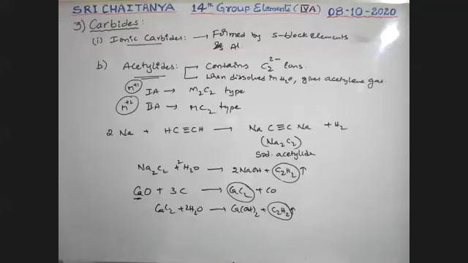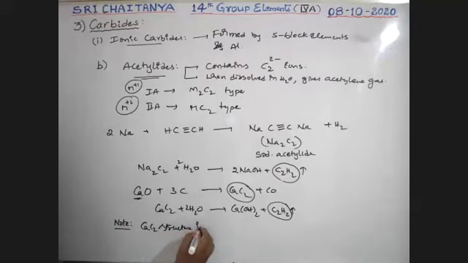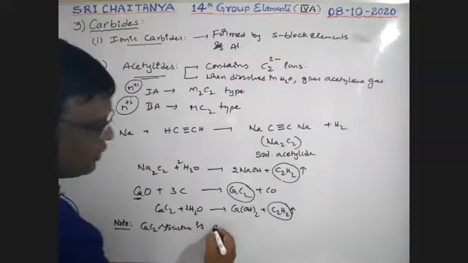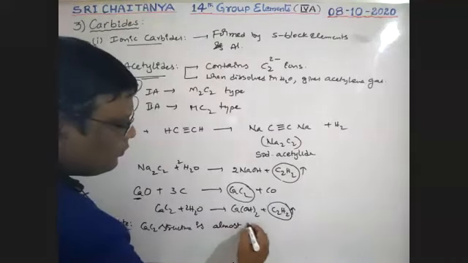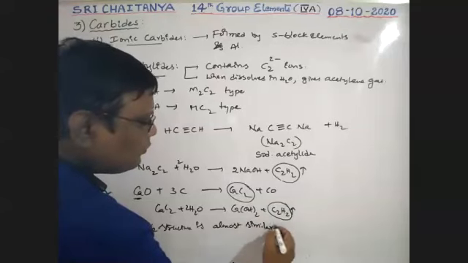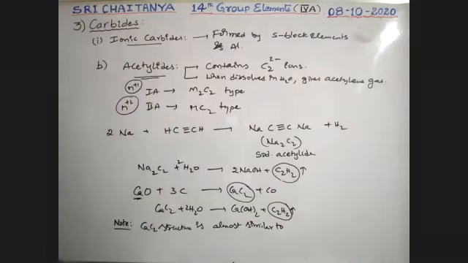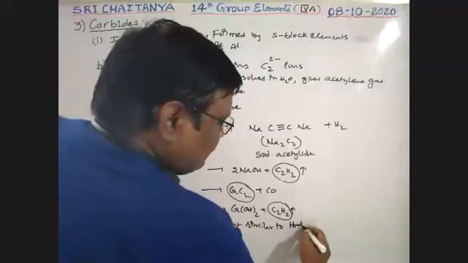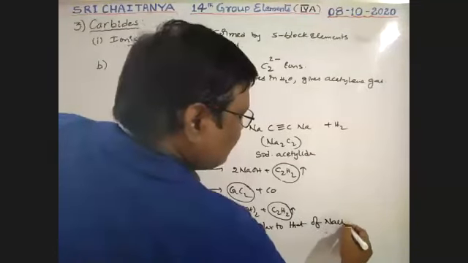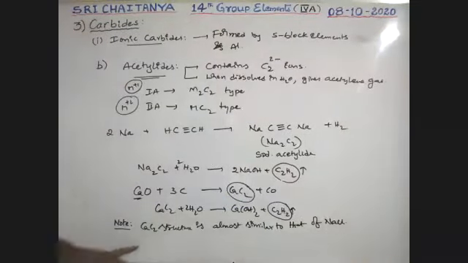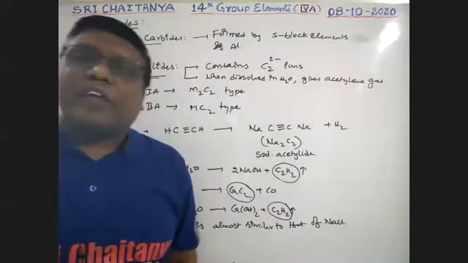Okay. So see boys, note this point: the CaC2 structure is almost similar to that of NaCl structure.